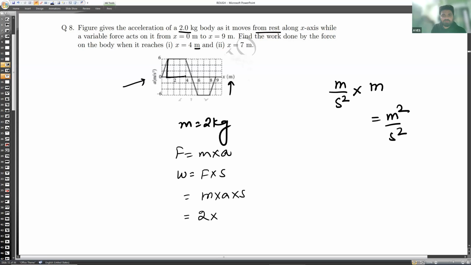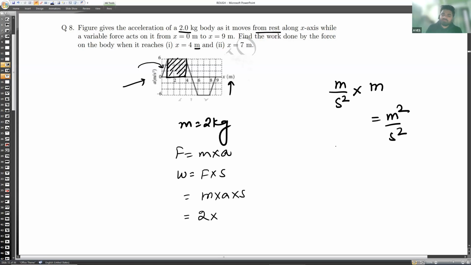In this portion, the acceleration is 6 meter per second square. But here you see that the acceleration is changing with time. From 0 to 1 second, it is changing. It starts from 0, which means the object is stationary. And then for 4 seconds, it remains constant. Got it?